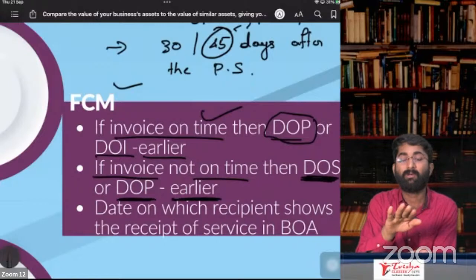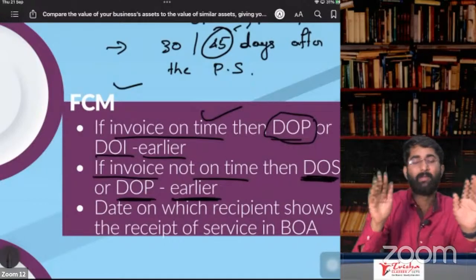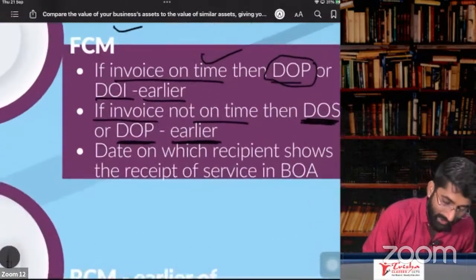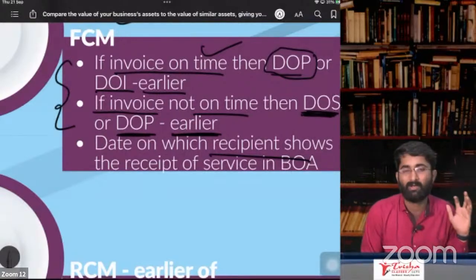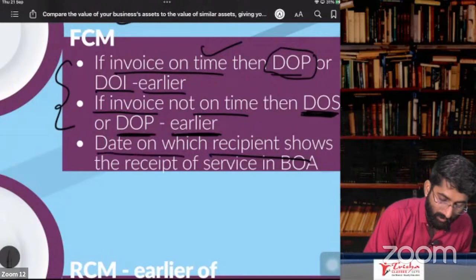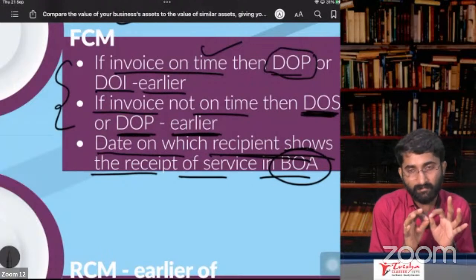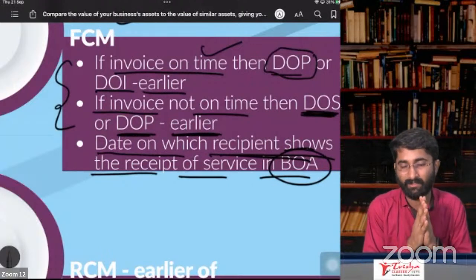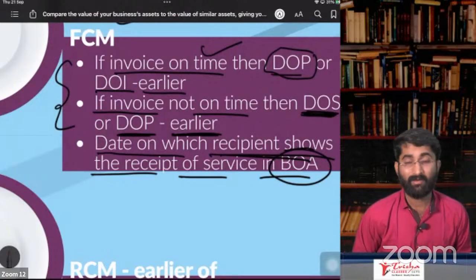If the invoice is not on time, then date of service or date of payment, whichever is earlier. Now, if these informations are not available, then you just have to check the books of the recipient. The date on which the recipient shows the receipt of the service in his books of accounts will be considered as time of supply. So this is under FCM.